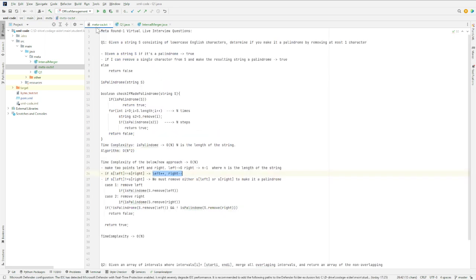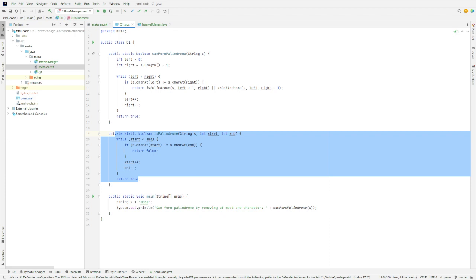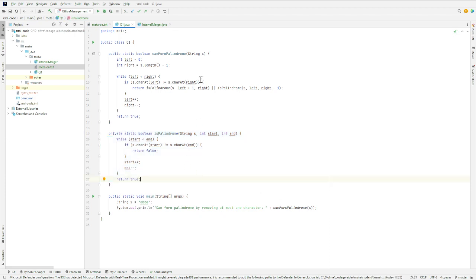So if I follow what I did here, by removing left and checking whether the string is a palindrome or not, then I have to check from the start of the string to the end of the string. But since the first point where we didn't find a matching character was left and right, that means before that all the characters were matching from the left and the right. So we only need to check the middle part of the string from start to end, whether that is a palindrome or not. This is just a simple function to compute a palindrome from start to end. So the one advantage of this approach is that it has the same time complexity, but fewer steps. Otherwise, I would always be checking with start equal to 0 and end equal to n minus 1.